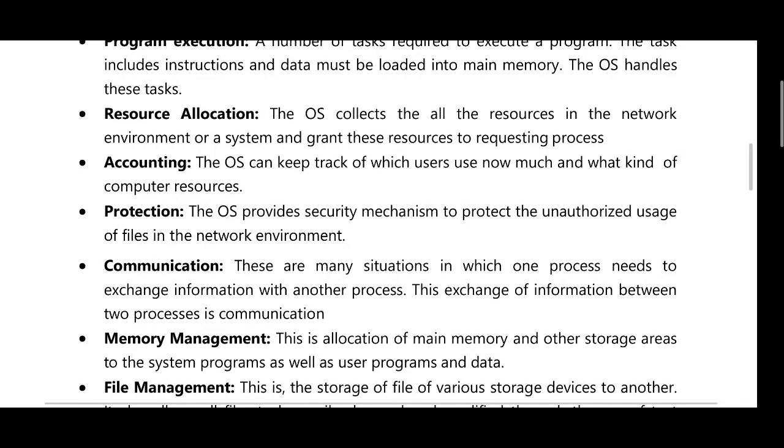Communication. There are many situations in which one process needs to exchange information with another process. This exchange of information between two processes is communication.